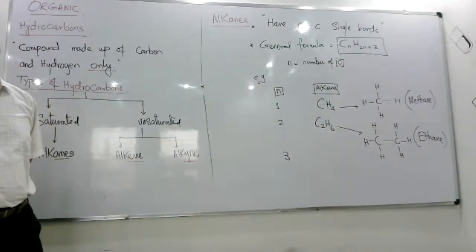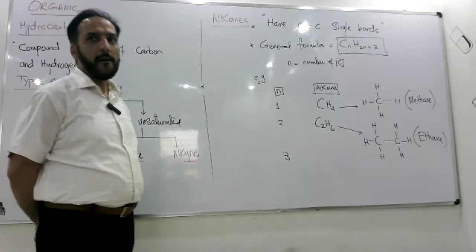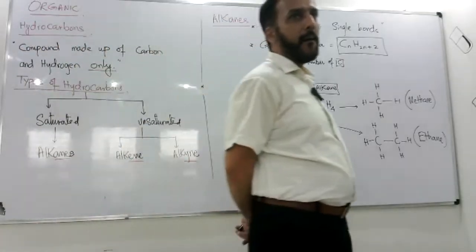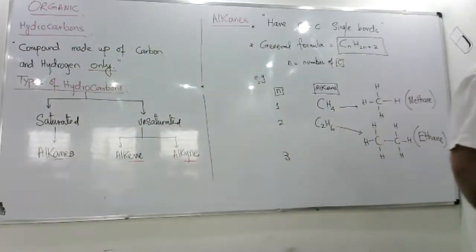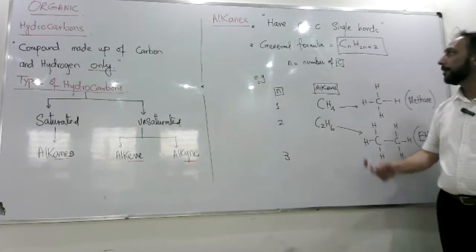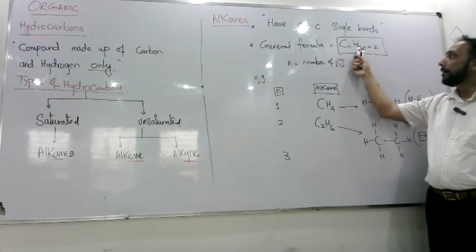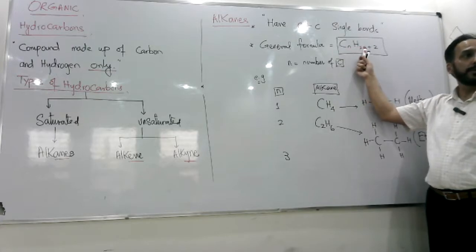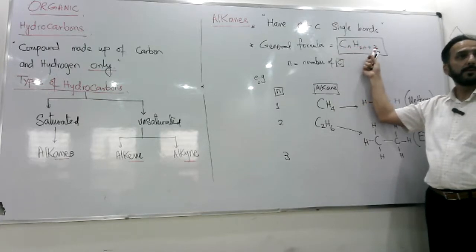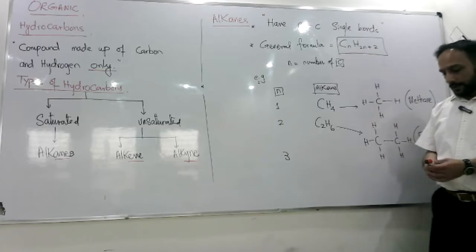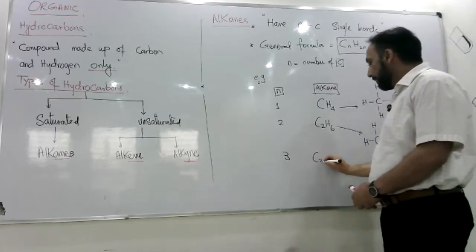C3. C3H8. N की value 3 होगी ना? So this will be C3. 2N, 2 into 3, 6. Plus 2, 8. So it would be like C3H8.